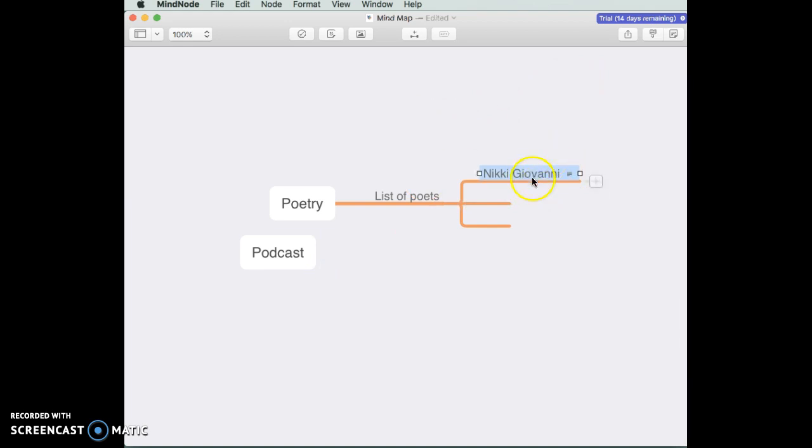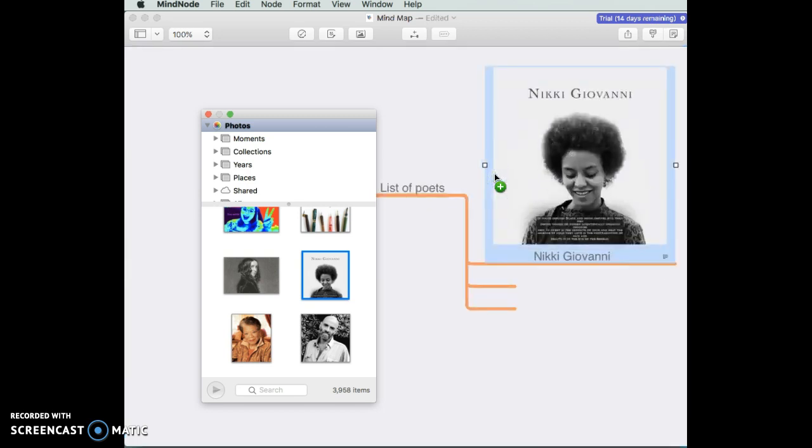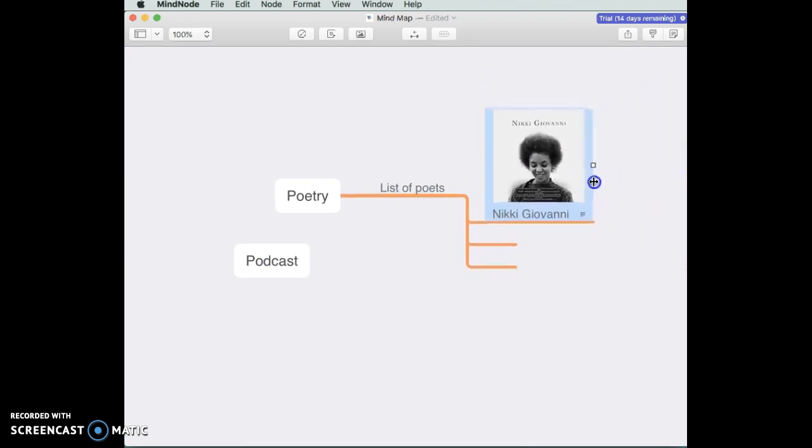I also want you guys to add pictures of the poets that you're talking about so that you can visualize them. And to do that, you're going to go up to the center and click this mountain with the sun behind it. It's an image icon, and it'll open the photos that you have saved to the computer. And here I have Nikki Giovanni. I'm going to just go ahead and drag her over to her name until I see that green positive sign. And I'm going to go ahead and make this smaller because it's kind of big. And so you see these little squares, I just click on them and drag them in until I have the size I want. And that's really good.